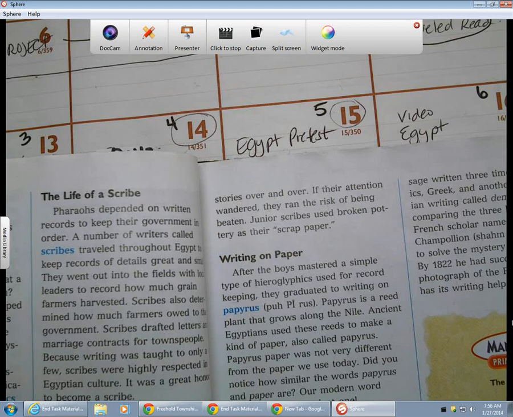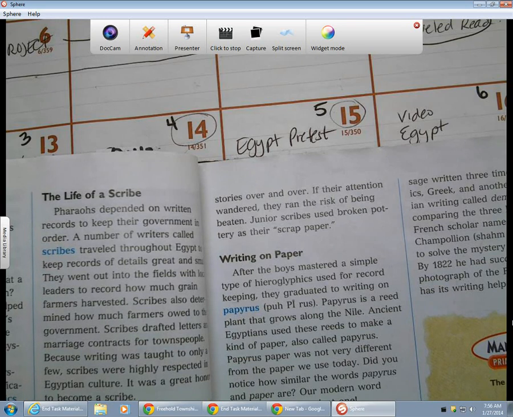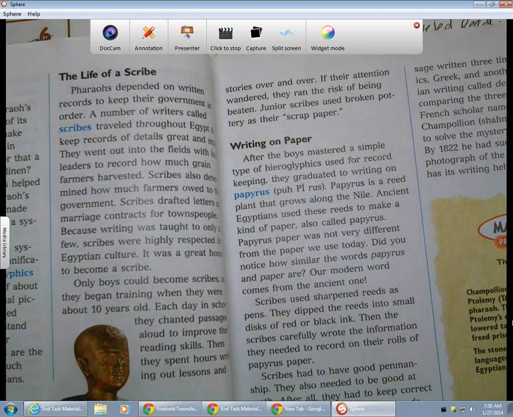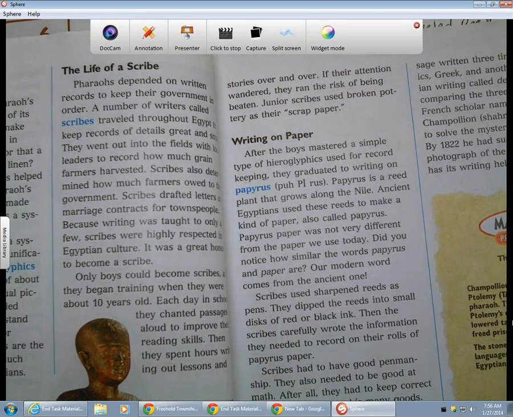Junior scribes used broken pottery as their scrap paper. Writing on paper. After the boys mastered a simple type of hieroglyphs used for record keeping, they graduated to writing on papyrus.